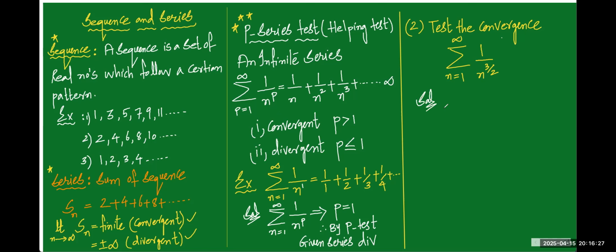Solution. So what to do? We just have to compare our given series, summation n equals 1 to infinity, with 1 by n to the power of p. The series looks like 1 by 1 power 3 by 2 plus 1 by 2 power 3 by 2 plus 1 by 3 power 3 by 2 plus 1 by 4 power 3 by 2, like that. Now compare these two and tell me the value of p.